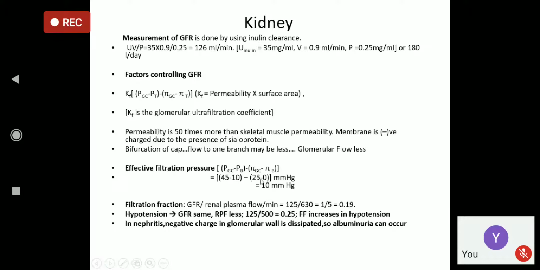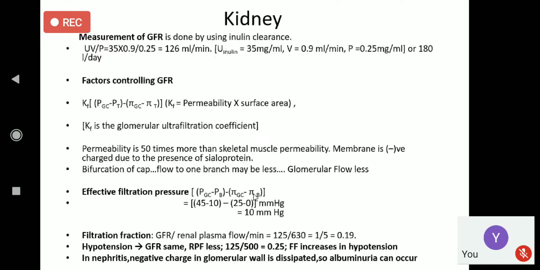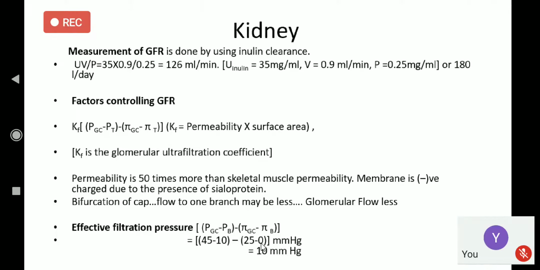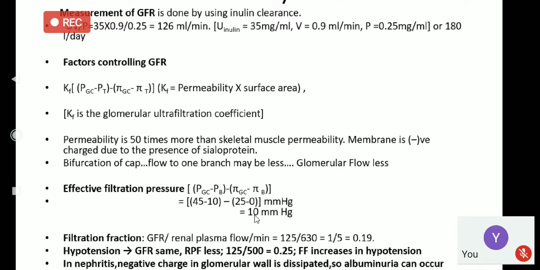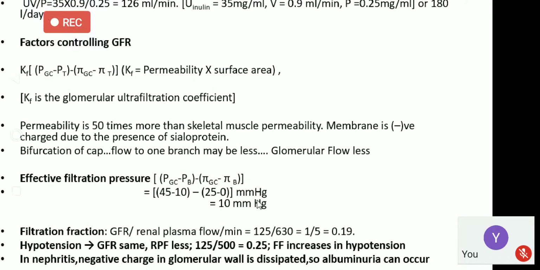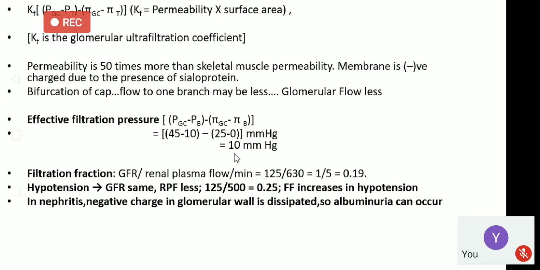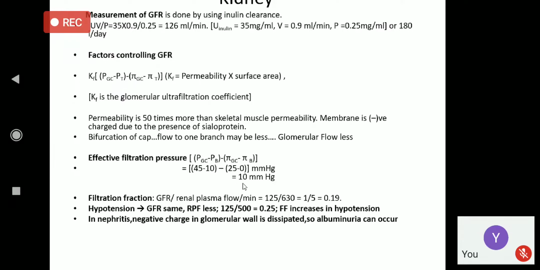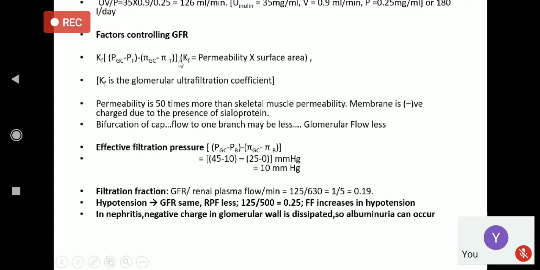As there is no protein in the Bowman's capsule fluid, that means in the filtrate, its osmotic pressure is zero. If we calculate, we get 10 millimeter mercury pressure. That is why the watery part comes out of the capillary and enters the Bowman's capsule. This is the main force.